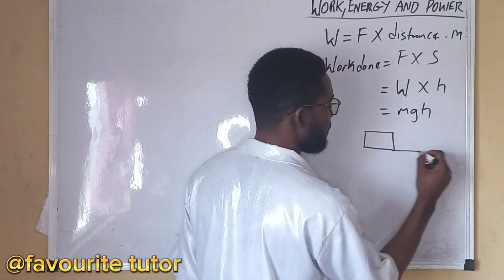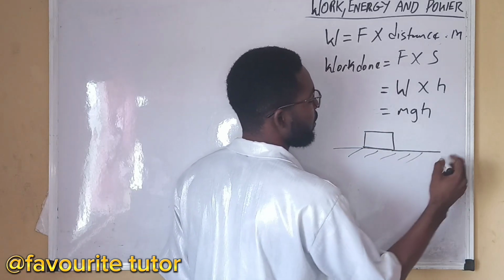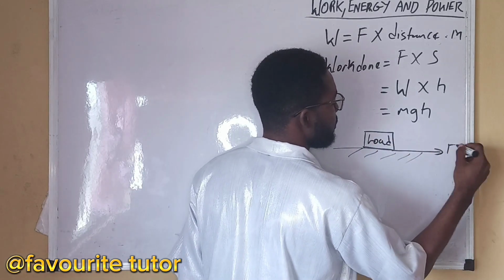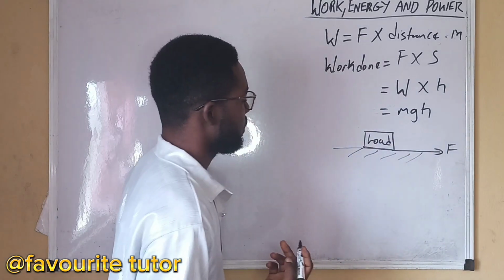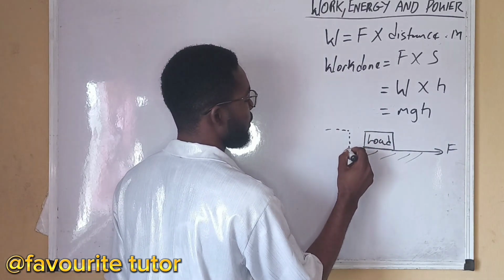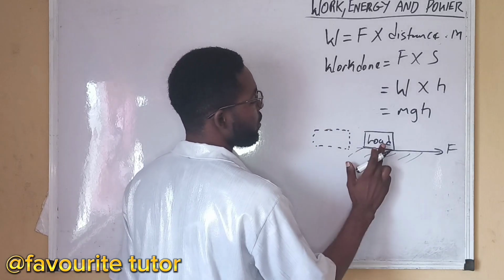So we can say that work done, for instance, this is the load. Let's say this is the ground floor. I call this load, and this is the force. Let's say the load was here before, and due to force, now the load is here.